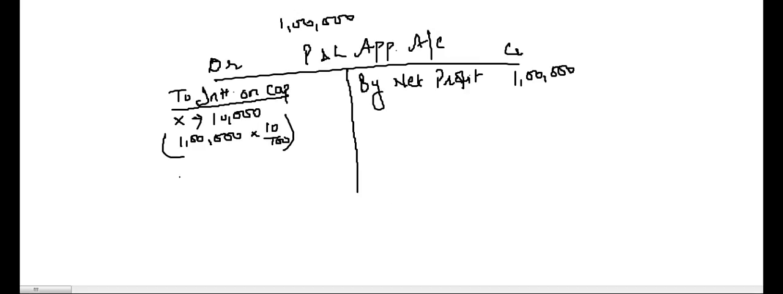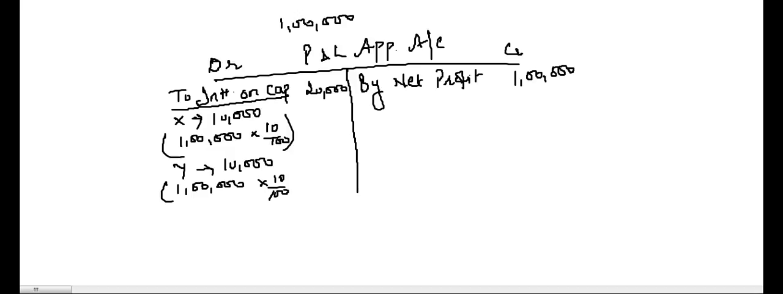Similarly, what will Y get? Y will also get 10,000, same: 1 lakh into 10 divided by 100. So total interest on capital comes to 20,000.